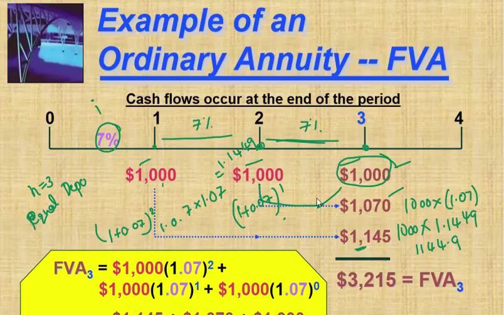This is, sorry, this is first year only, second year interest. This is first and second year interest. Total future value you will get this much. During the 3 years you invested 3,000, you are getting 214.9 as interest. So for the first year amount you are getting 2 years interest, 7%, 7%, and whatever you invested in the second year you are getting only 1 year interest, and the third year amount 1,000. So this is ordinary annuity future value calculation. Okay, we have a table, so we can directly apply our table values also.